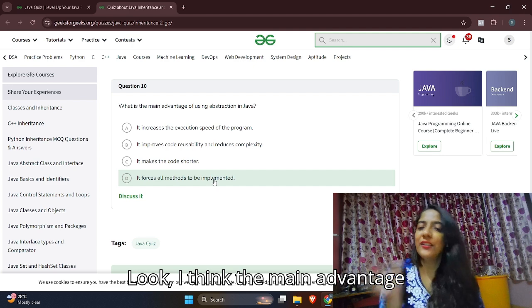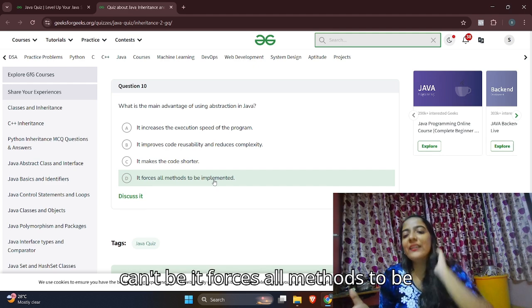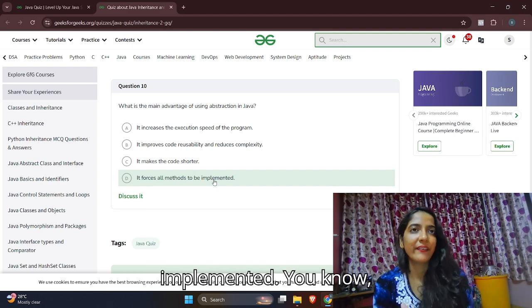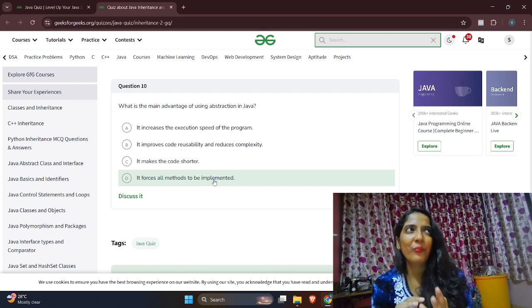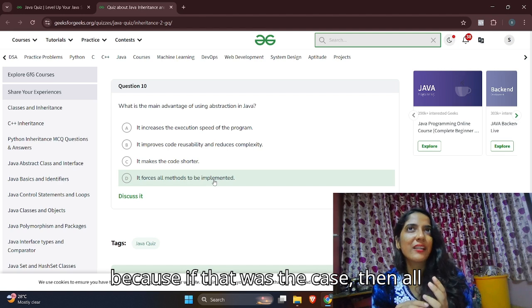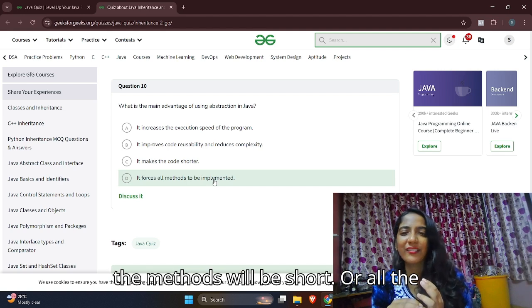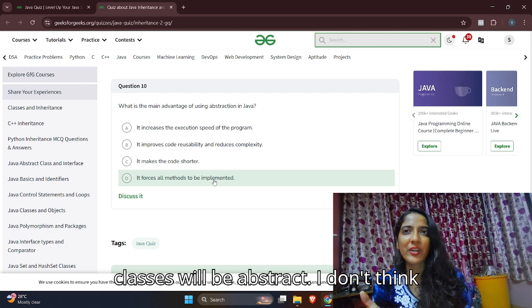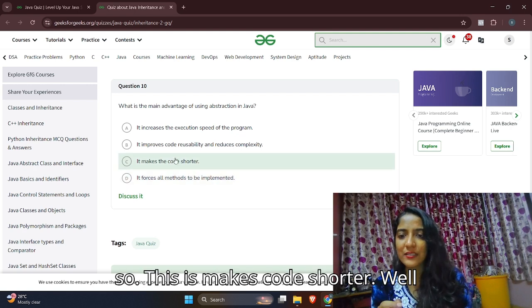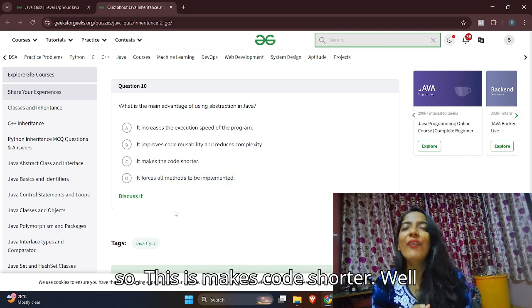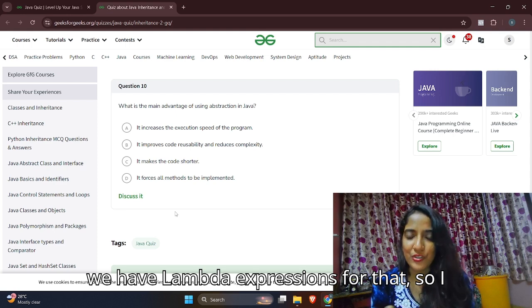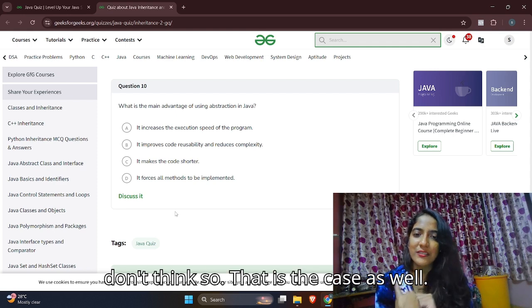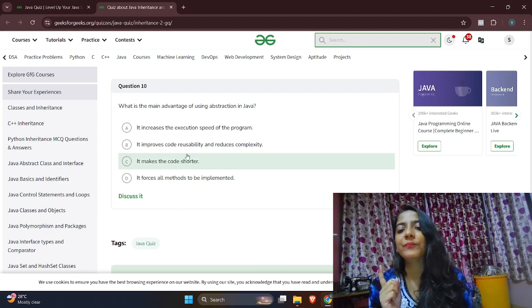Look, I think the main advantage can't be that it forces all methods to be implemented, you know? Because if that was the case, then all the methods would be abstract, or all the classes would be abstract. I don't think so. This is makes code shorter. Well, we have lambda expressions for that, so I don't think that is the case as well. It is B.